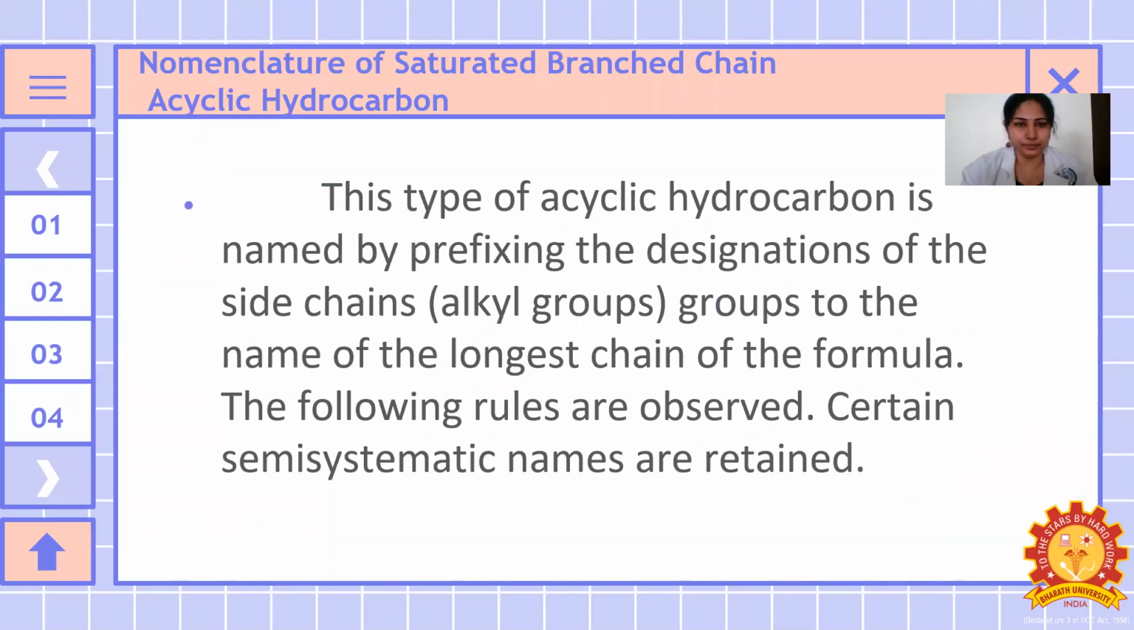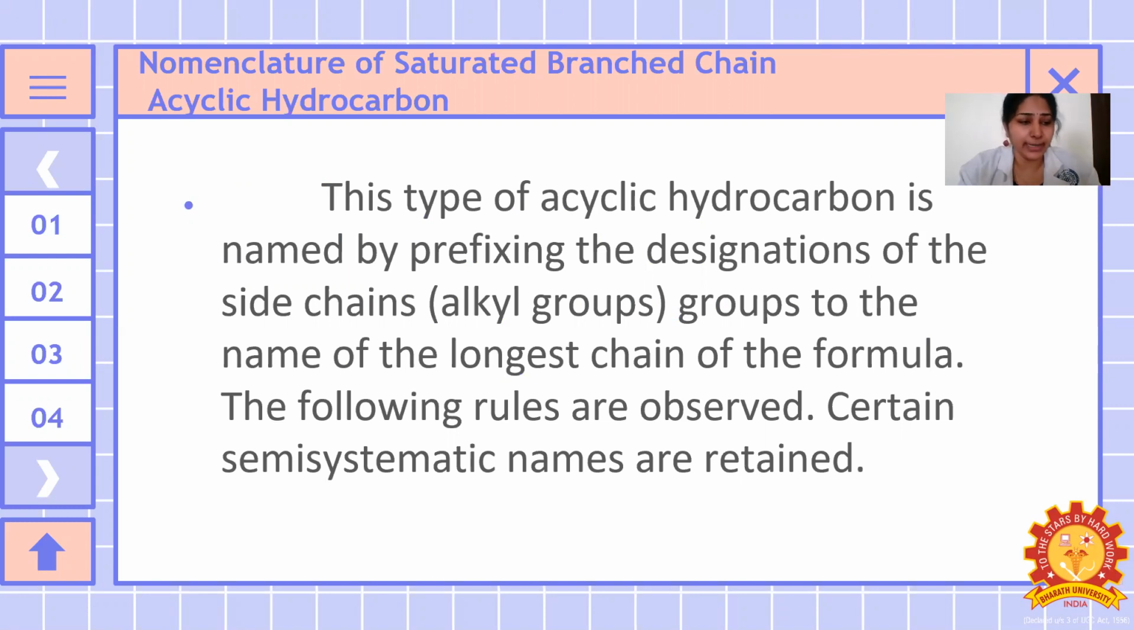So, first we are going to see about the nomenclature of saturated branched chain acyclic hydrocarbon. This type of acyclic hydrocarbon is named by prefixing the designations of the side chain groups to the name of the longest chain of the formula. The following rules are observed.